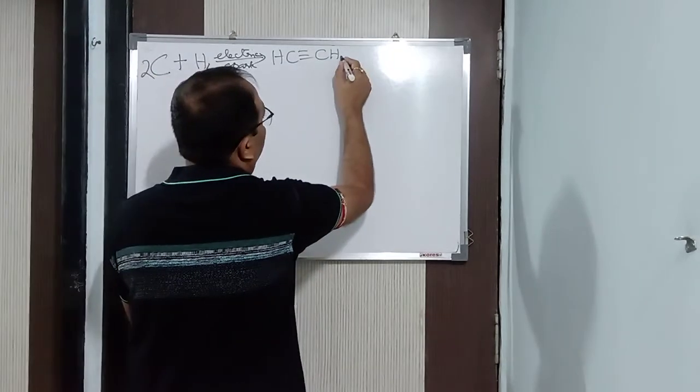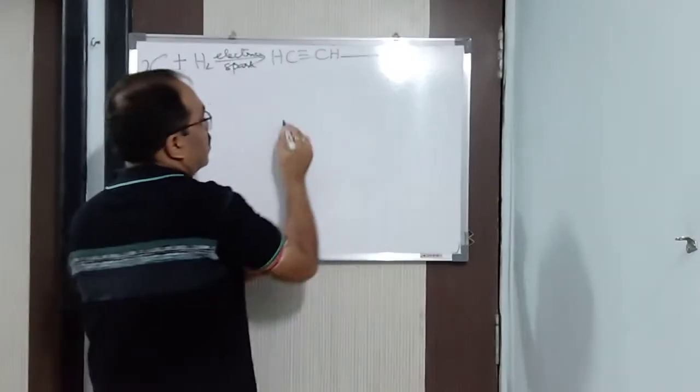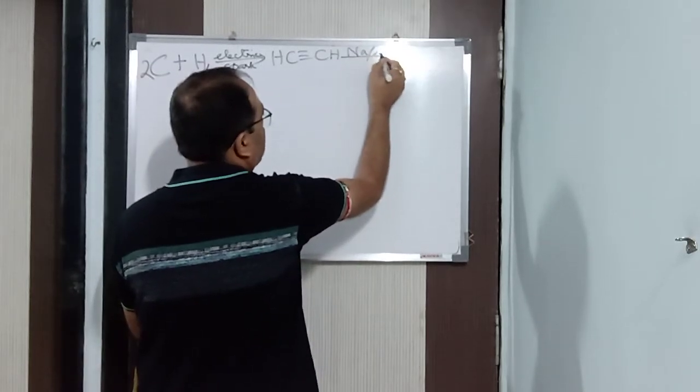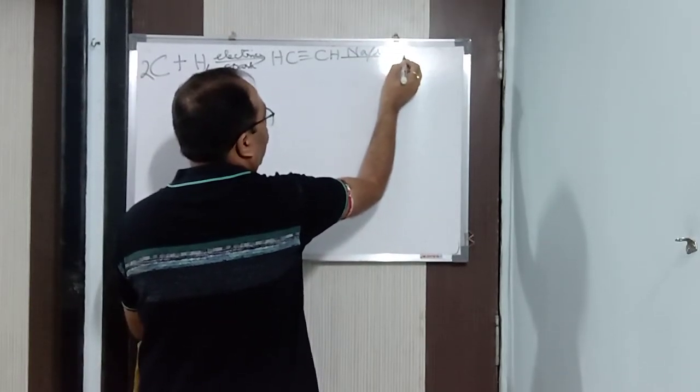You studied this at the class level. Now what you will do is, see here, HC triple bond CH will react with sodium in presence of liquid ammonia to give you what?